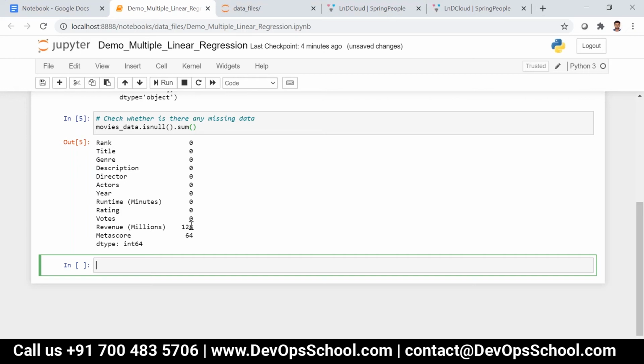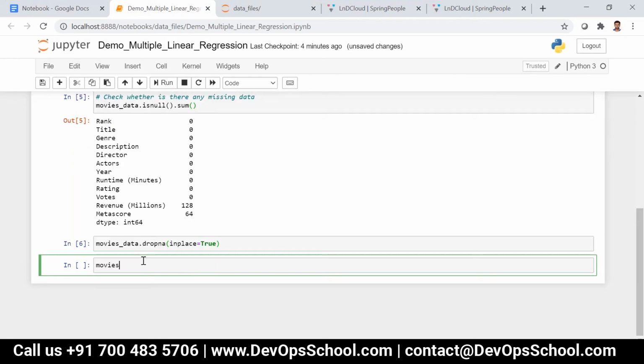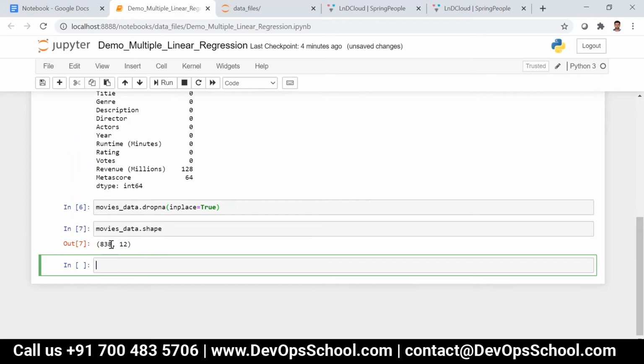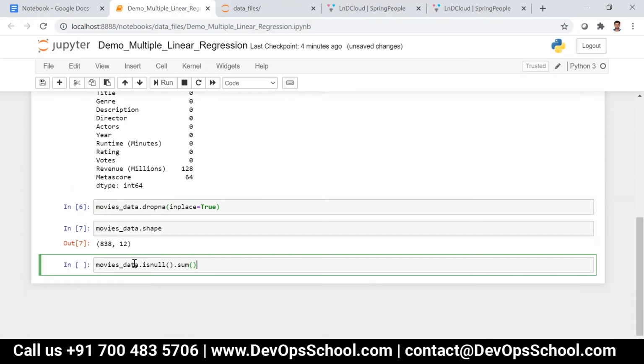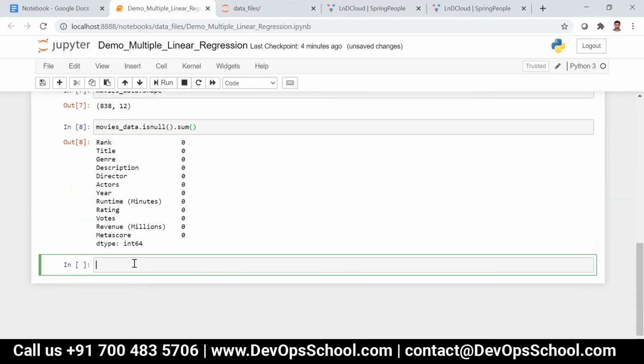But what we are going to do is just drop it. Okay, so movies_data.dropna(), and then I can say inplace=True. So now the size will be reduced to 838 records, which is absolutely fine. After dropping, again we are checking this so that we will not have any missing data at all.